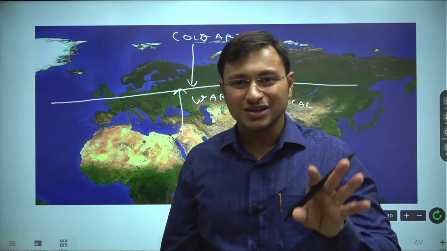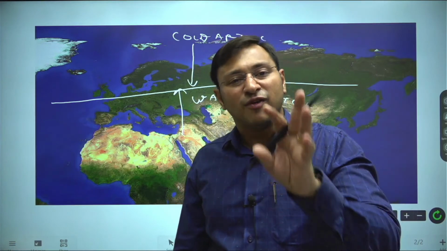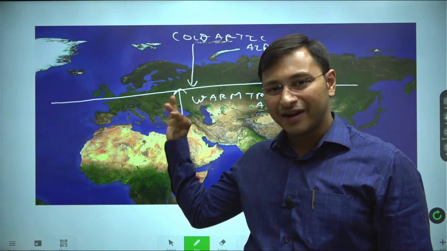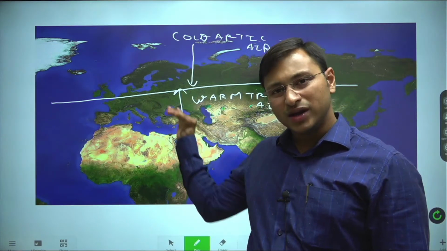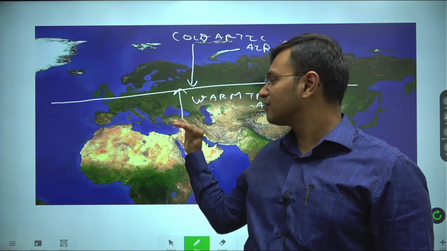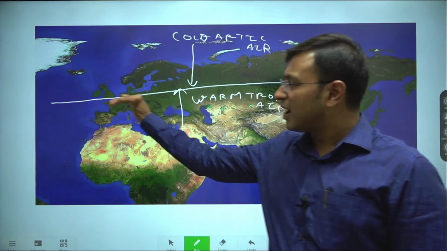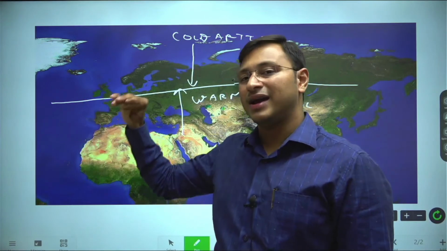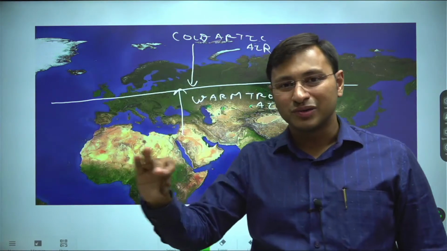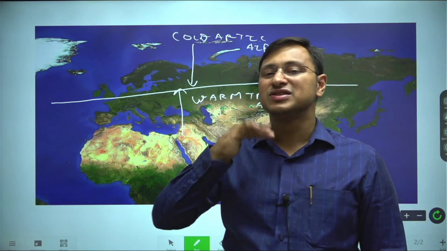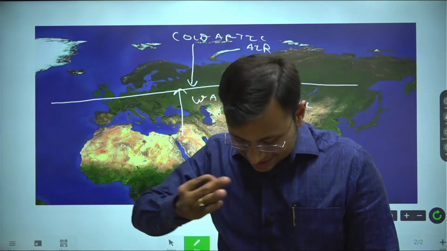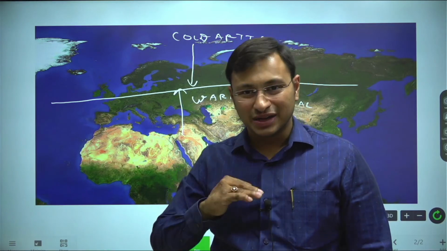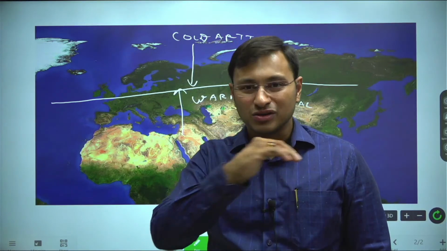Guys, this is a very crude understanding of the topic, but for this level it is sufficient for you to understand that you have the cold air coming from the north and the warm air coming from the south. And so in this latitude, you will have incessant rainfall. Mind you, the rainfall is not as high as in the tropical latitudes or the monsoonal areas, but it is fairly constant throughout the year.